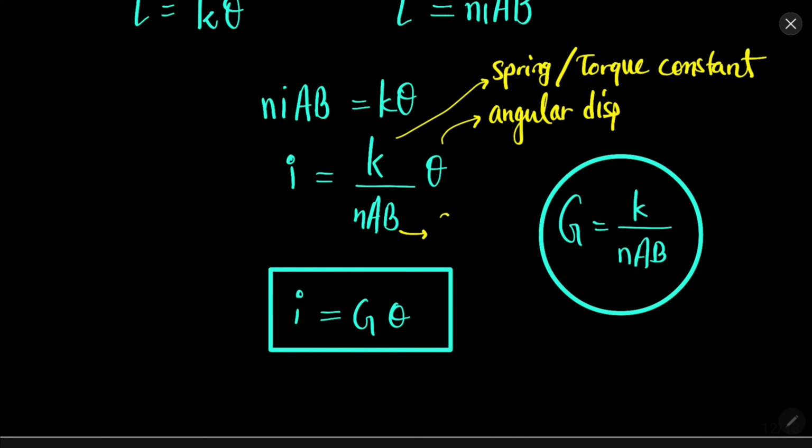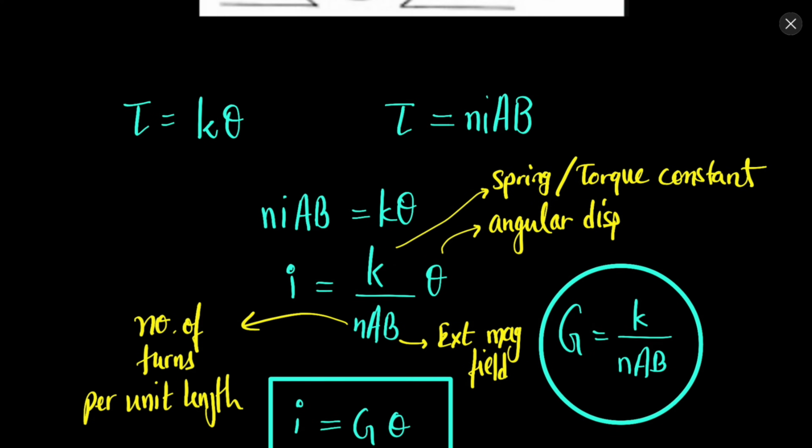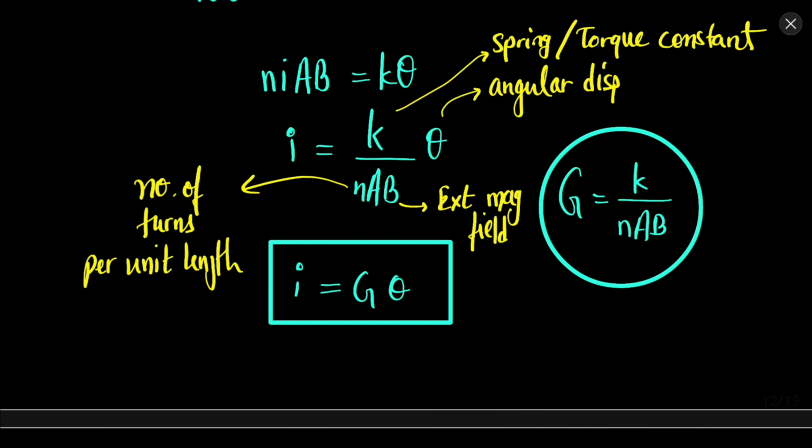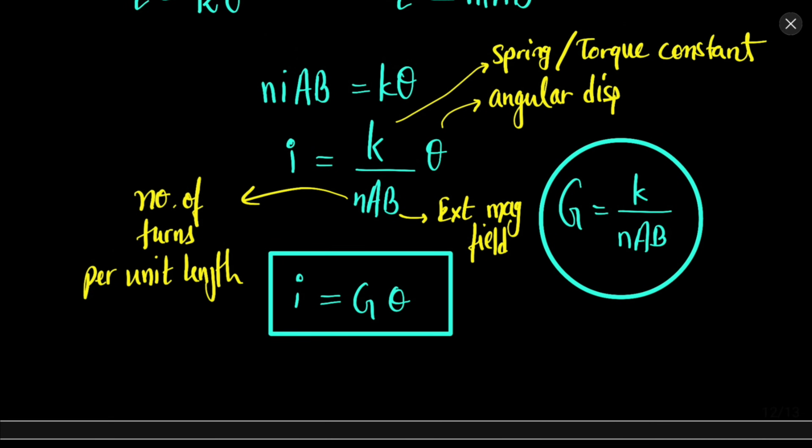B is the external magnetic field. N is the number of turns in the coil, and A is the area of the coil. So remember this formula.